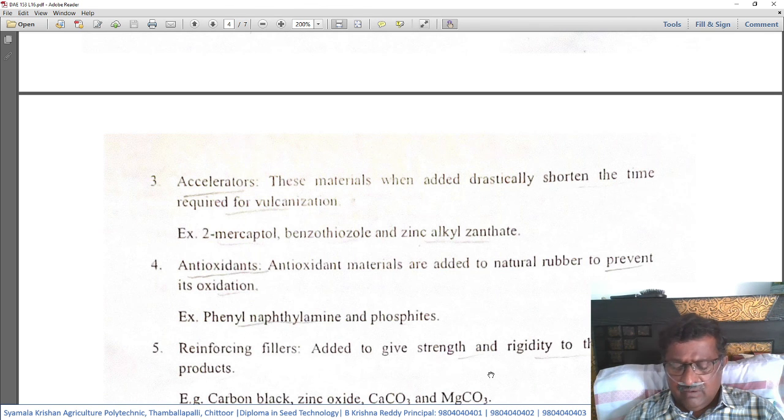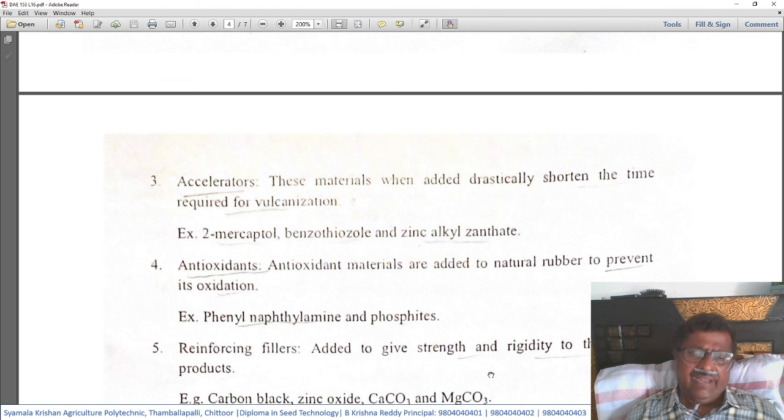So all these raw rubbers need to be subjected to antioxidant treatment. That is, antioxidant material needs to be added to these natural rubbers to prevent oxidation reactions. Examples of these antioxidants are phenyl naphthalene amine and phosphides.